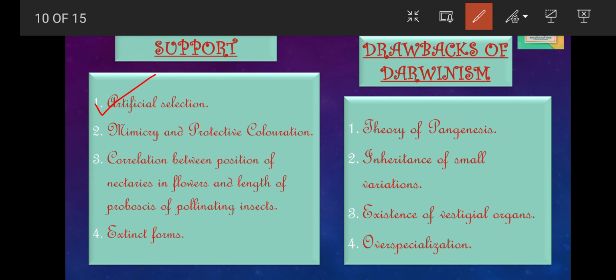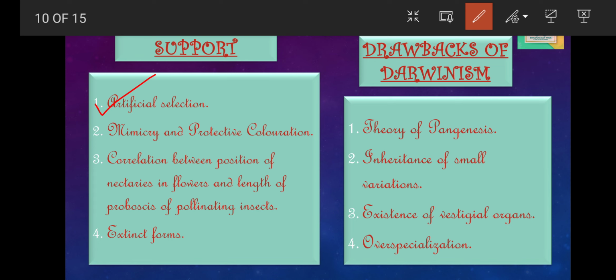New races of dogs, horses, pigeons, poultry, sheep, pigs, goats, etc. have been developed by man by artificial selection. If man can produce new varieties in a short time, nature, with more time and vast resources, can easily produce